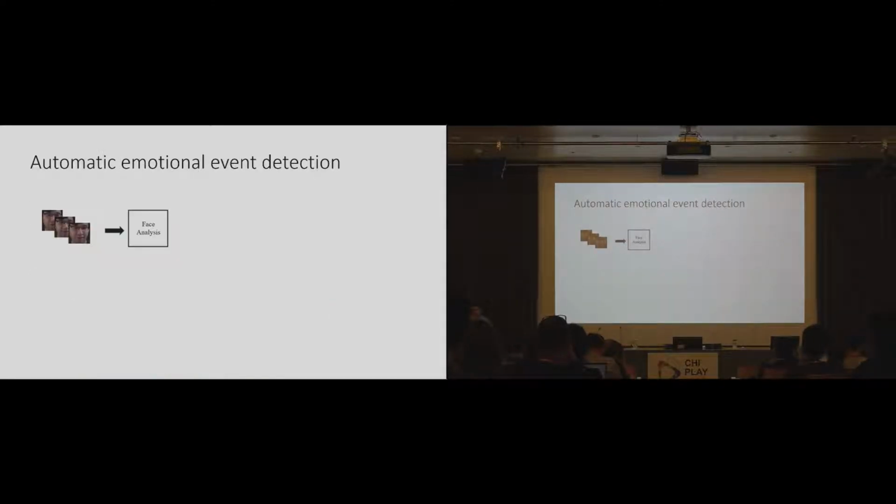In our automatic detection system, we apply facial expression analysis on the streamer's face, we apply audio analysis on the streamer's voice, and also sentiment analysis on the streamer's speech. All of these modules are trained on public large data sets, which output the probability of different basic emotions or positivity of a speech.